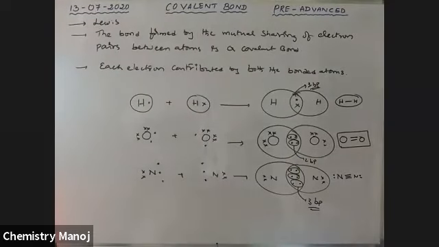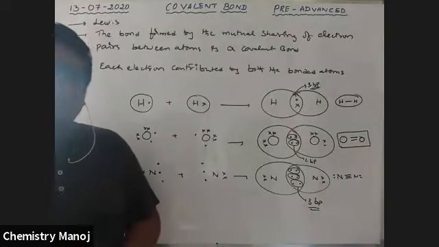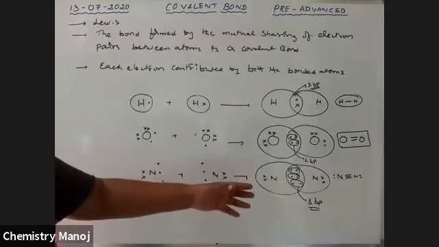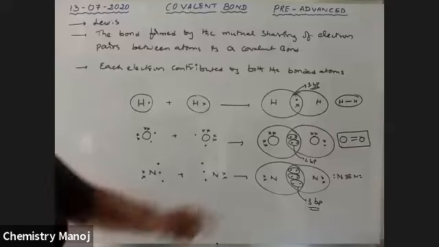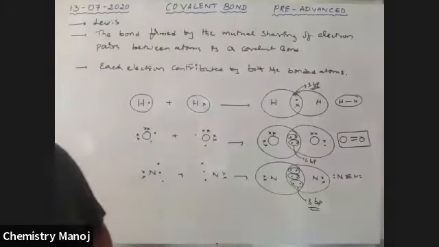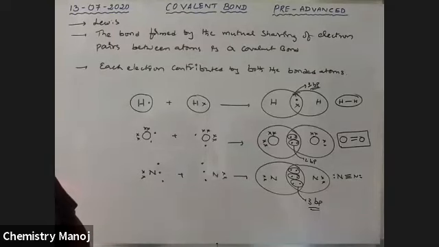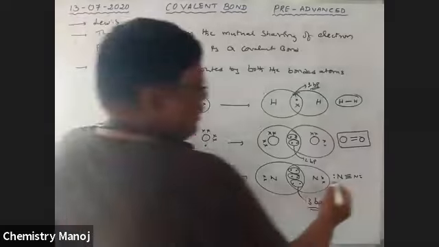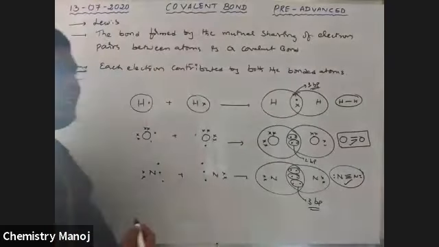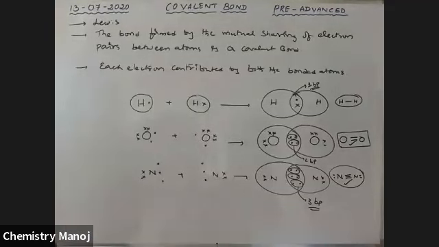The number of bond pair electrons is equal to the number of bonds between the atoms. Therefore, a covalent bond is divided into 3 types depending on the number of bonds: a single covalent bond, a double covalent bond, and a triple covalent bond. Double and triple covalent bonds are considered multiple bonds.